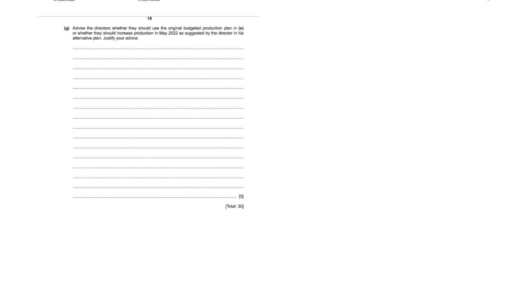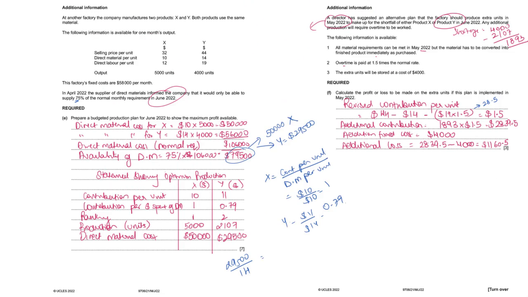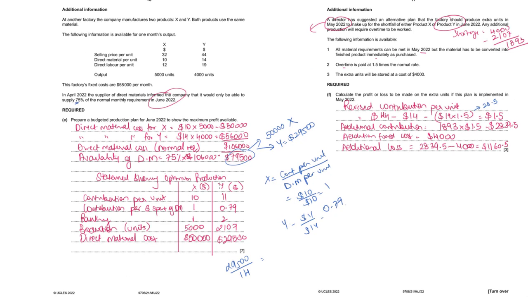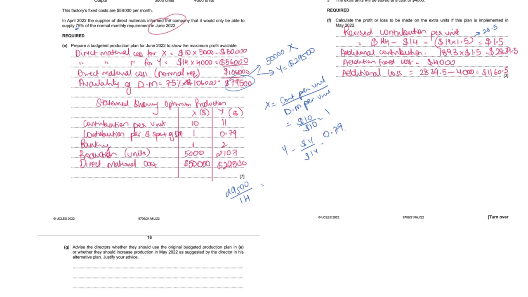Advise the directors whether they should use the original product budgeted production plan in E or whether they should increase the production. Basically in part E, they were doing 5,000 of X and only the difference of Y, which is 2107. But in F, they decided to do full units of Y, make it in May and sell it in June. So the question is whether they should go for reduced production or they should produce full of Y also.